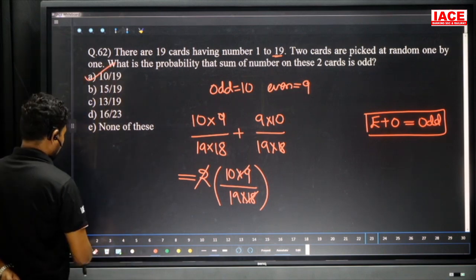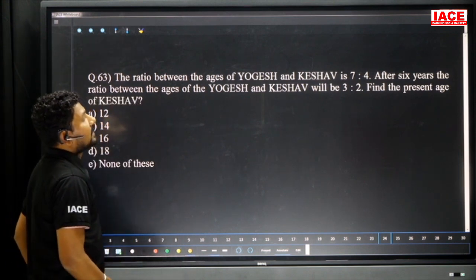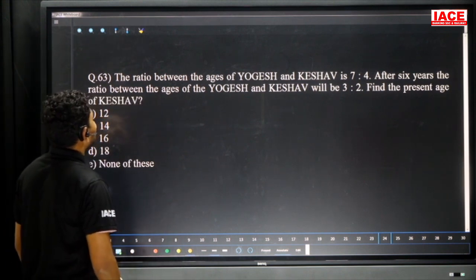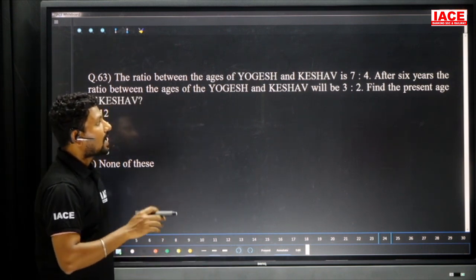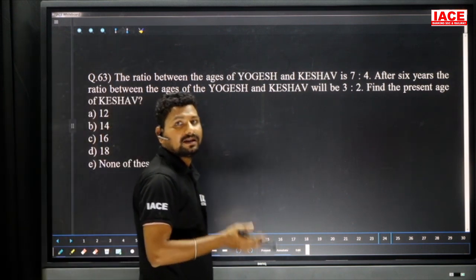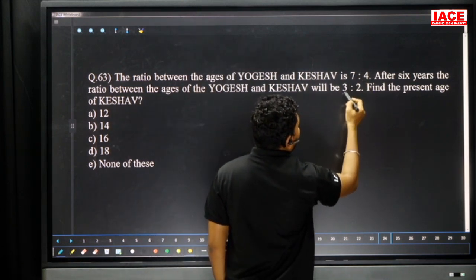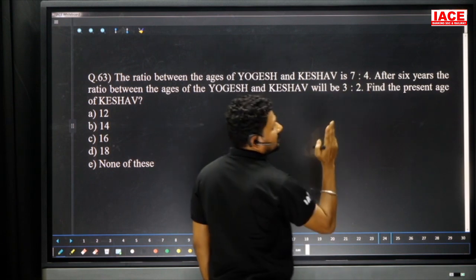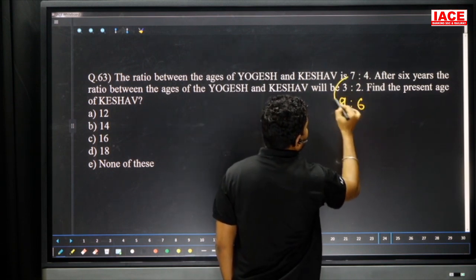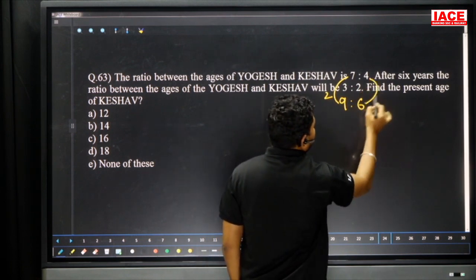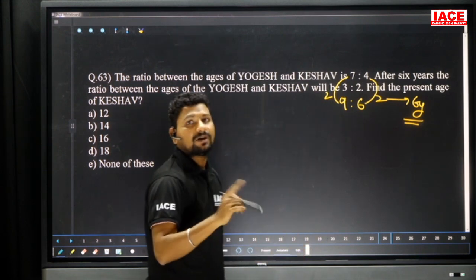Next, the ratio between the ages of Yogesh and Keshav is 7:4. After 6 years, the ratio between the ages of Yogesh and Keshav will be 3:2. Observe that after 6 years, the ratio values will be increased. 7:4 should become 9:6, multiplying 3:2 by 3. 7 becomes 9 and 4 becomes 6, so 2 parts increase. 2 parts is equal to 6 years, which means 1 part is equal to 3 years.